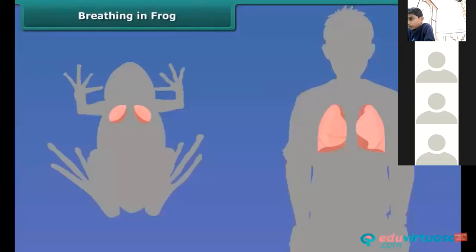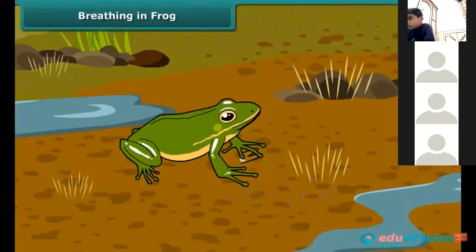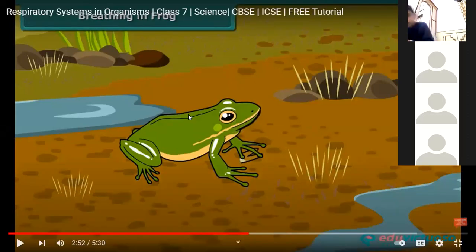Frogs, like human beings, have lungs. They use their lungs for breathing. But since their lungs are not well developed, they use two other types of respiration. One is buccal respiration, and the other is